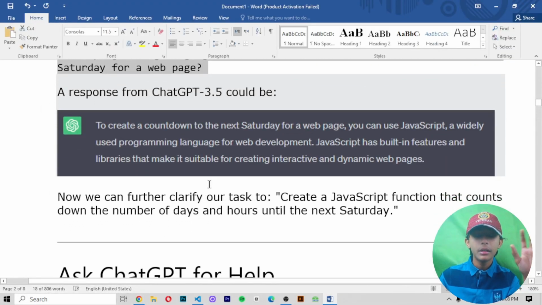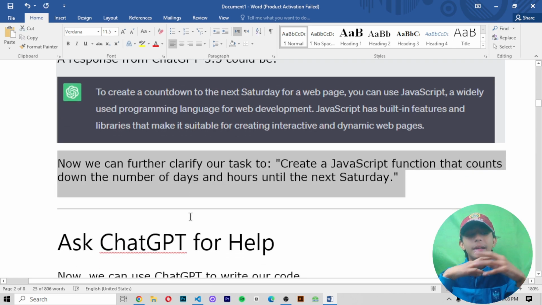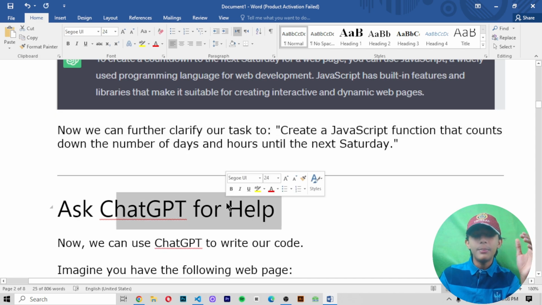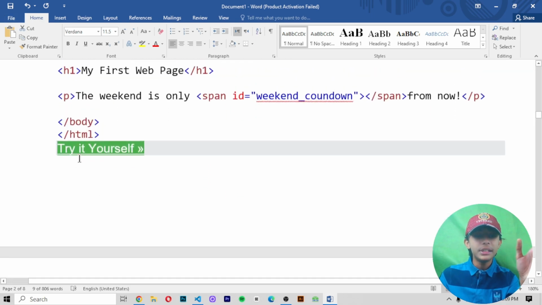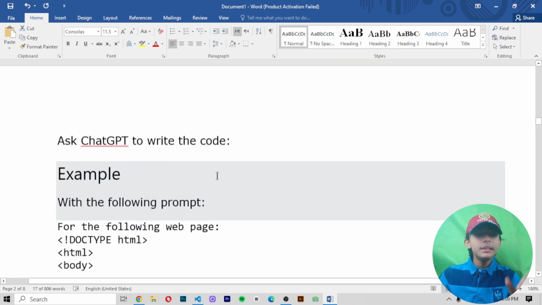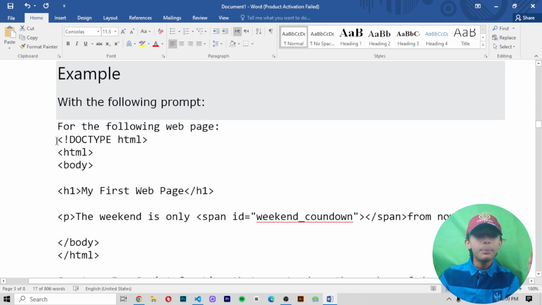There are differences. Now we can further clarify our task: create a JavaScript function that counts down the number of days and hours until the next Saturday. Ask ChatGPT for help. Now we can use ChatGPT to write our code. Imagine you have the following web page. In this page, I'm asking ChatGPT to write code. I'm saying, for the following web page, write my code.